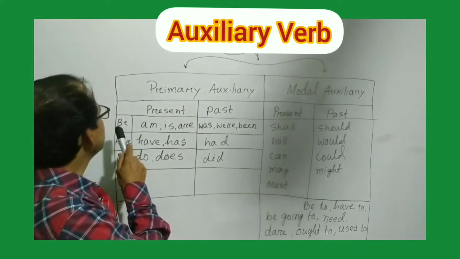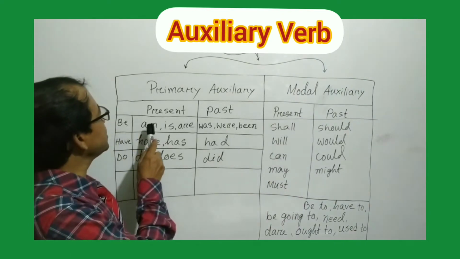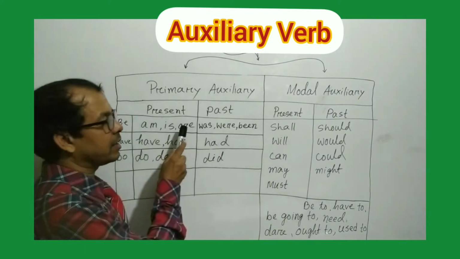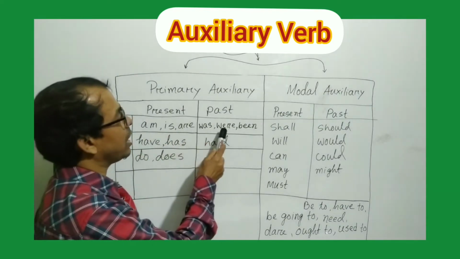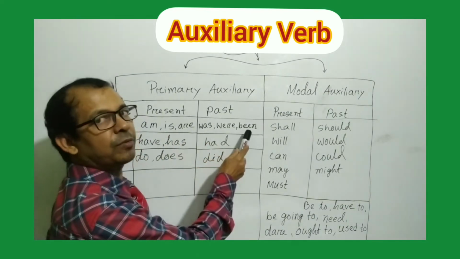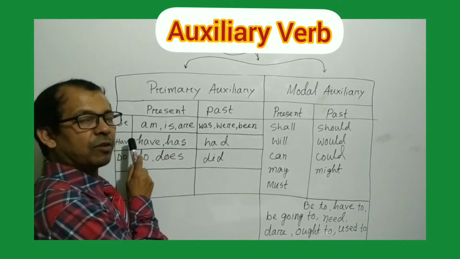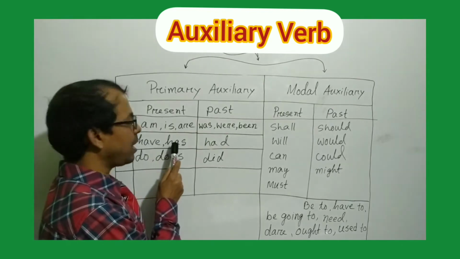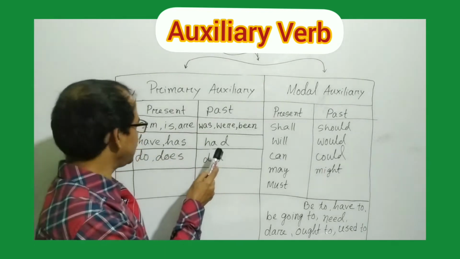The present form of be verb is am, is, are, and the past form of be verb is was and were. The present form of have verb is have and has, and the past form of have verb is had.